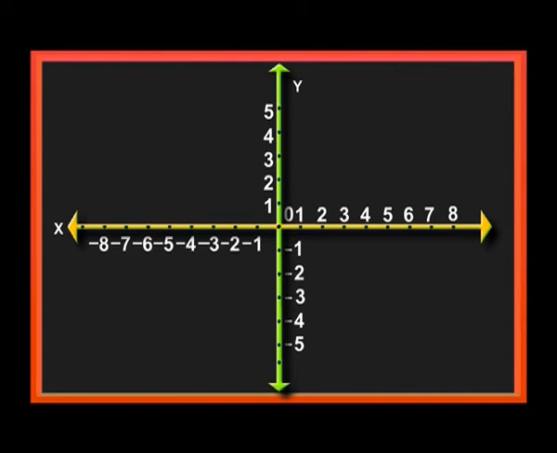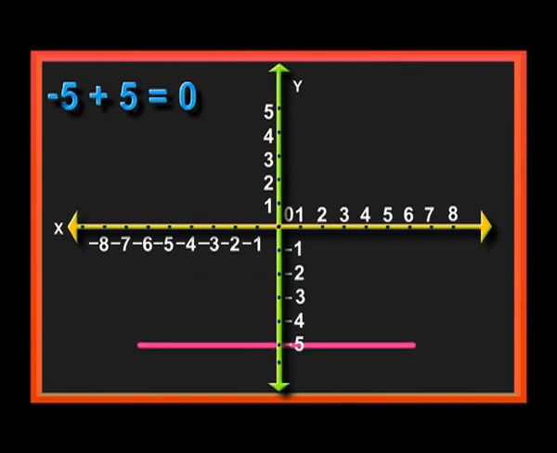And please draw y plus 5 is equal to 0, y is equal to minus 5. Where is minus 5? Below the origin. I have already told this very clearly. Then please draw the line y is equal to minus 5. There the y value is fixed at minus 5, but the x value is changing; it is parallel to the x-axis. The y value is fixed and the x values are changing.